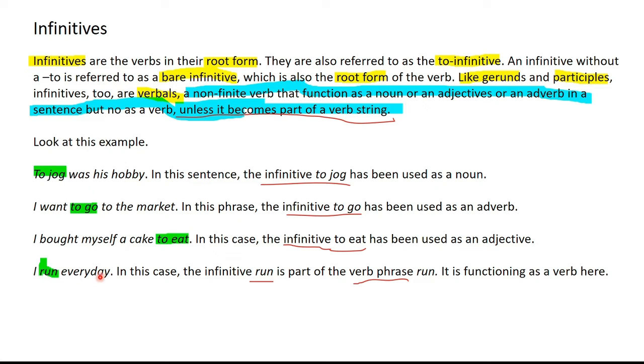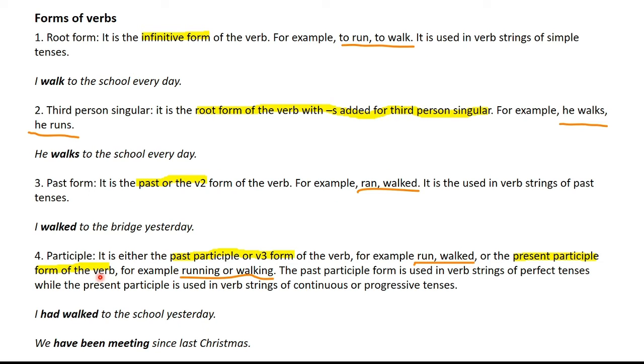I run every day. Now let us take a look at the different forms of verbs. You already have some concept from the previous slides, but still it is important that you take a look at all the forms of the verbs. A verb has a root form, which is the infinitive form. To run, to walk, we just saw an example in the previous slide. Like I walk to school every day. Walk is a bare infinitive and serving as the verb element of this sentence.